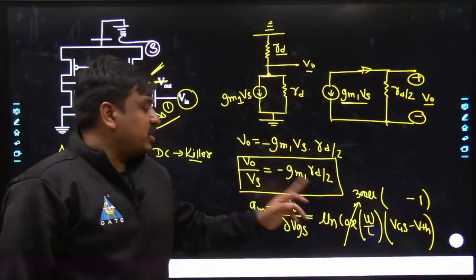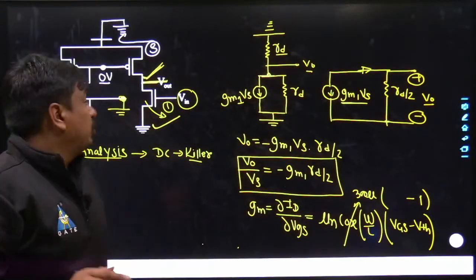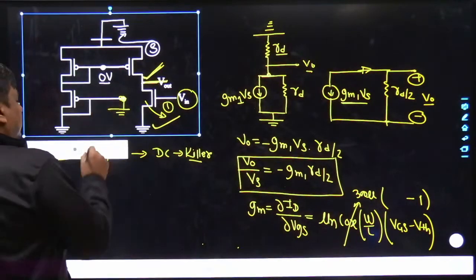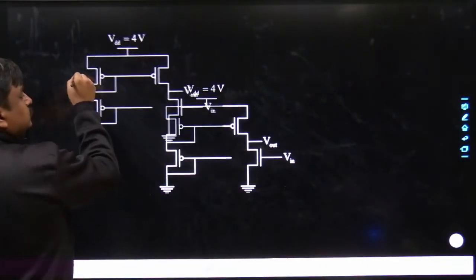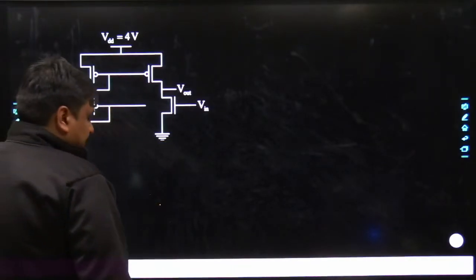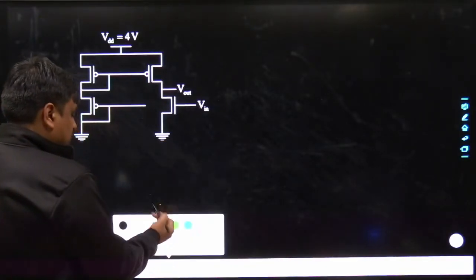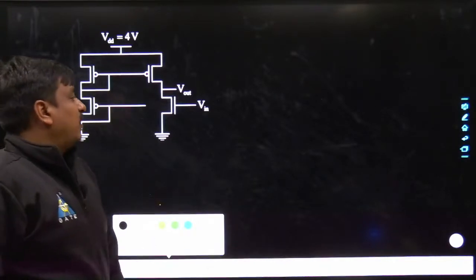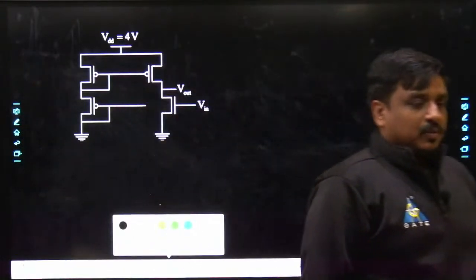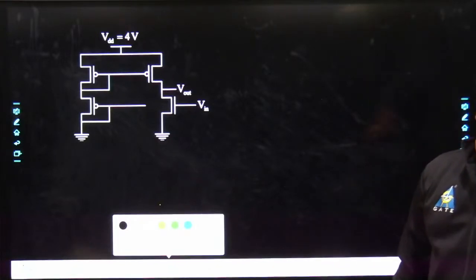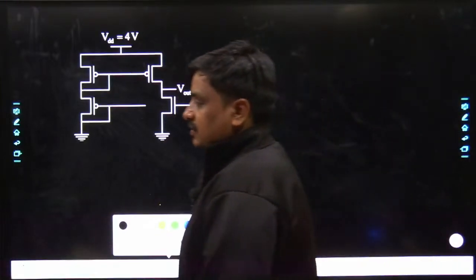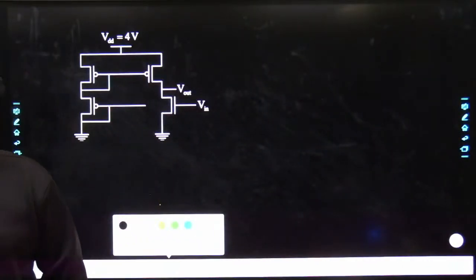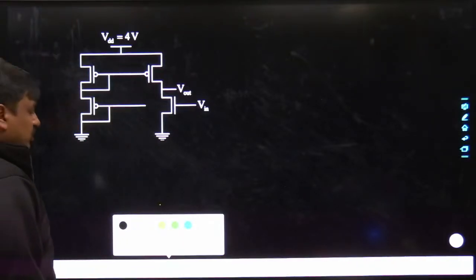Yes, I have to just focus on the value of VGS, and that too during DC analysis. So let me copy this out. Let me bring it to the next working page. So I am interested in finding its VGS. Yes, VGS. How will you get the value of VGS for this particular problem? Tell me. See, try to understand in this way.